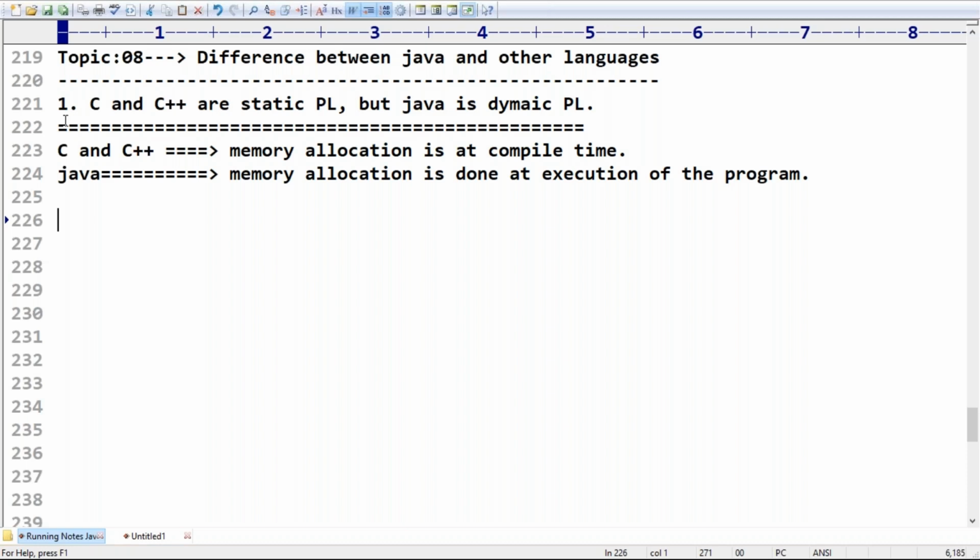Because when the program is executing, it can allocate the memory and use that content. If you allocate memory during the compilation process itself, before execution, it may lead to some kinds of problems, because the compiler is dependent. That's the reason. So this is the first one. Second difference, preprocessor.